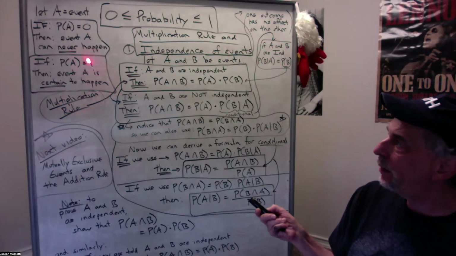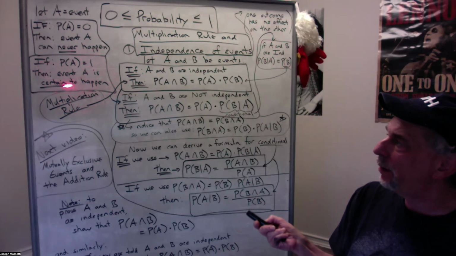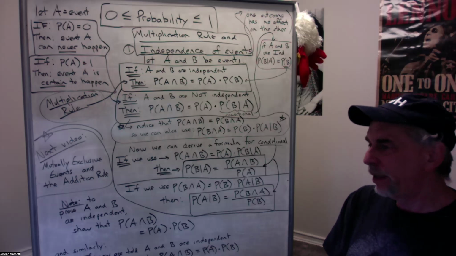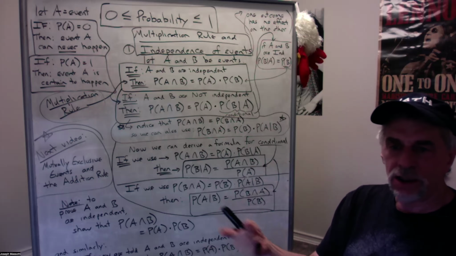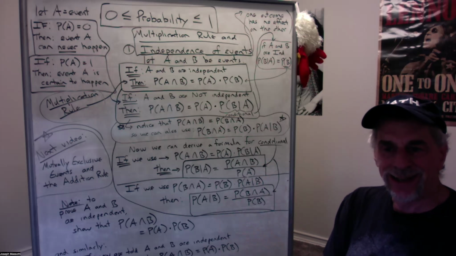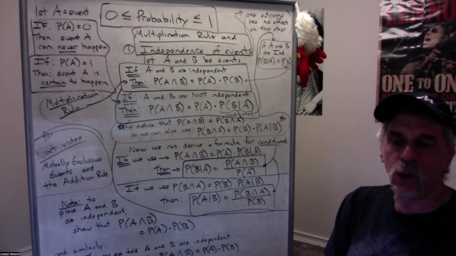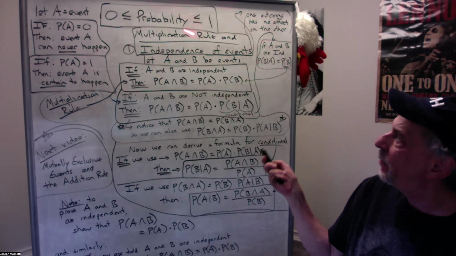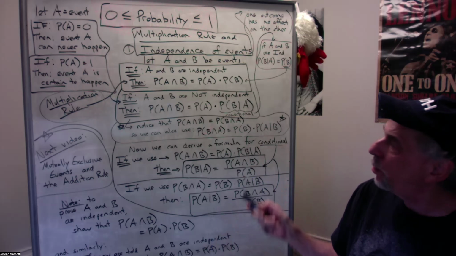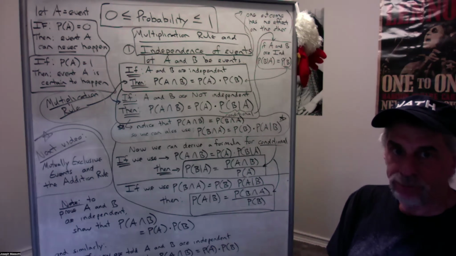Probability of 0 means something can never happen. So sort of like rolling one die and getting a 13, right? Can't happen. That's a probability of 0. Probability of 1 means something is certain to happen, absolutely certain to happen. So if you had a die where all 6 sides were the number 6, roll that die, the probability of getting a 6 is certain. It's a 1, okay? And anything in between, the closer to 1, the more likely the outcome, the closer to 0, the less likely the outcome.